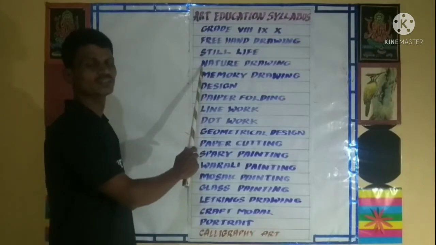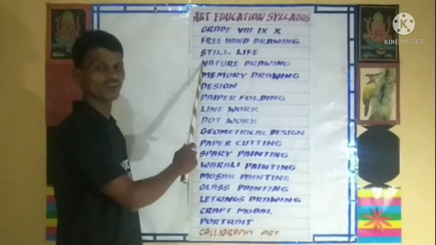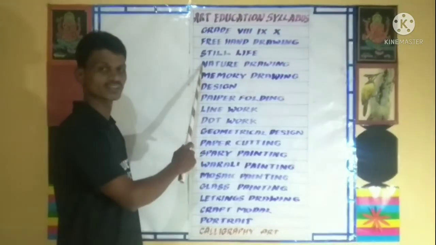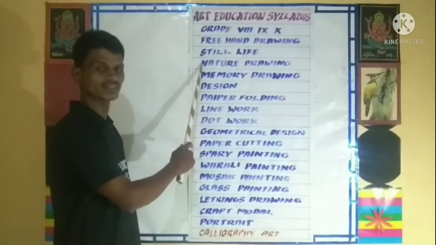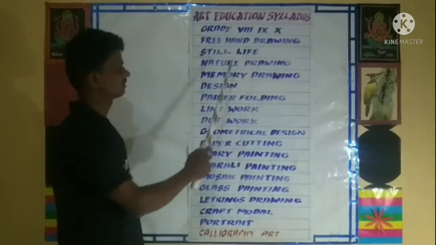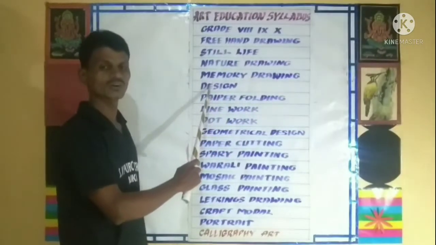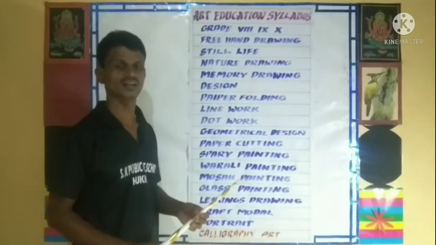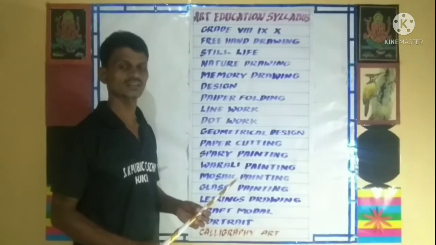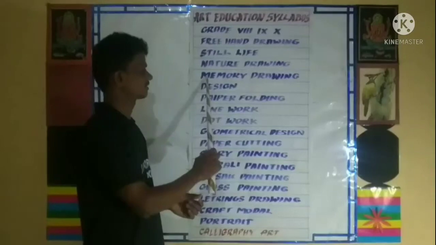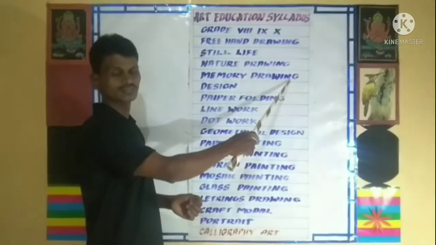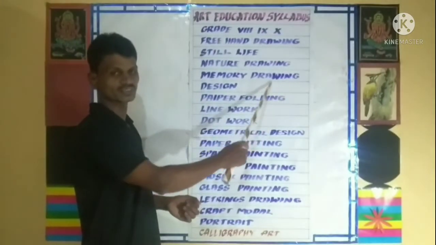In this, we can study flowers, scenery, nature, our surroundings. Then go to memory drawing. In this, you can draw like a playing boy, a playing girl, such memory drawings. Imagination drawing, we'll focus on this.